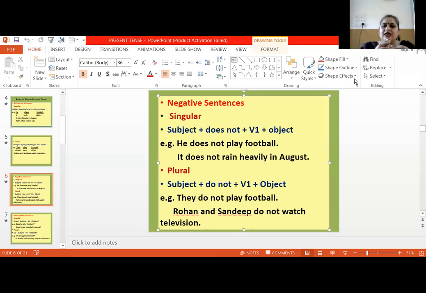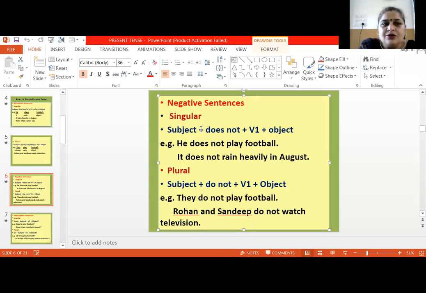Okay, Nishka, he, she, it comes under singular subject or plural subject? Ma'am, singular. And what are the plural subjects we consider? Ma'am, they, them. They is the subjective case; them is the objective case. It will be I, we, they, you.